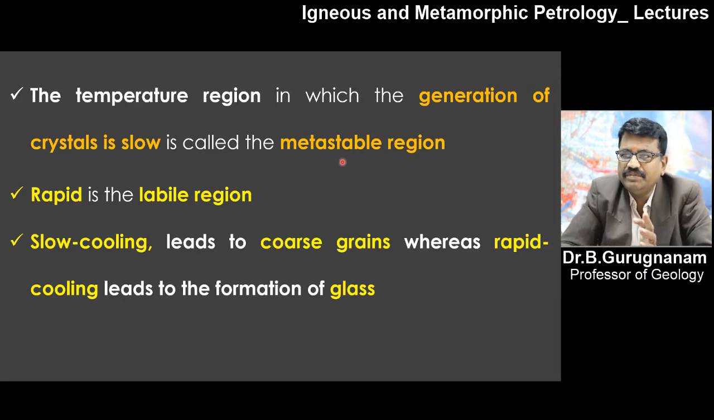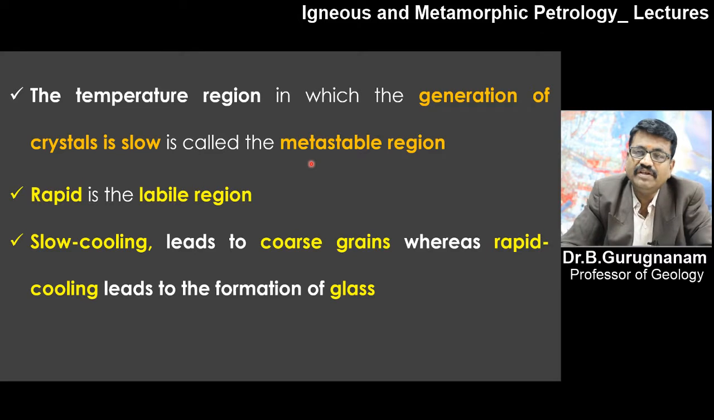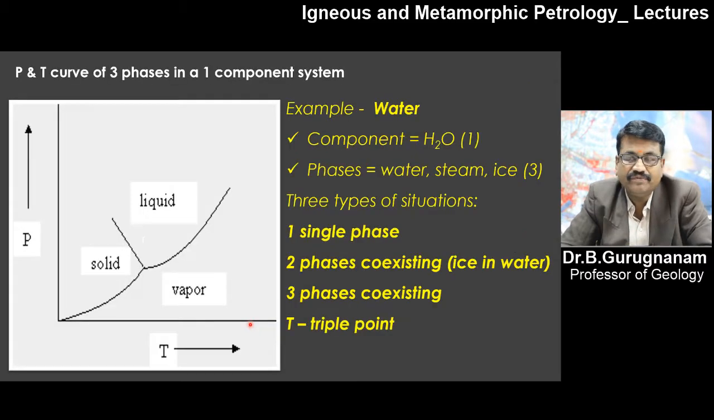The word carries a meaning: it is very stable to form a crystal. On the other hand, with sudden cooling, if it is exposed to a lower temperature area or a very low pressure area, what will happen? Suddenly the temperature will reduce from 100 to 0. If you pour hot water onto ice, what will happen to the hot water? It will immediately vaporize, or sometimes form as sudden cooling. The other end is the rapid, that is called the labile region. There are two things: slow cooling, the first one, metastable, leads to coarse-grained mineral formation. Rapid cooling leads to glassy mineral formation.